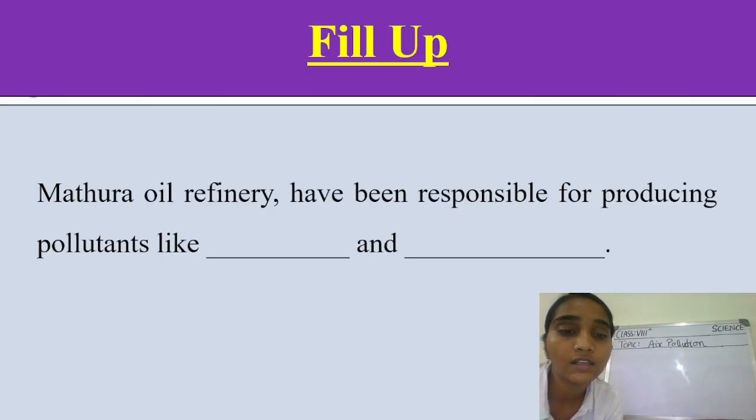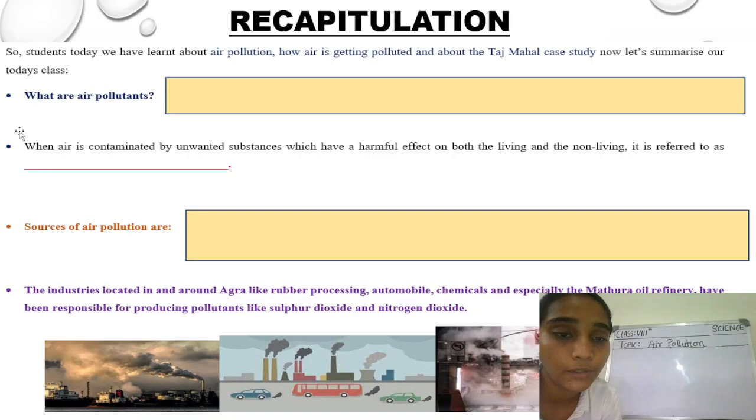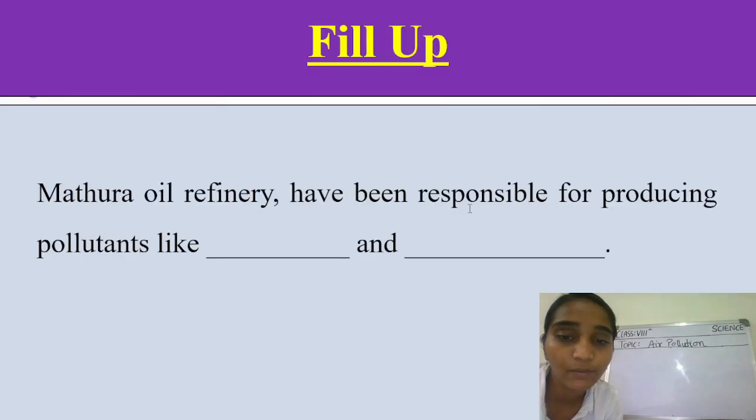So now students, there is one fill in the blank for you: Mathura oil refinery has been responsible for producing pollutants like dash and dash. Which are those two pollutants? Yes, you can write your answers in the comment section. Very good. So Mathura oil refinery has been responsible for producing pollutants like sulfur dioxide and nitrogen dioxide.